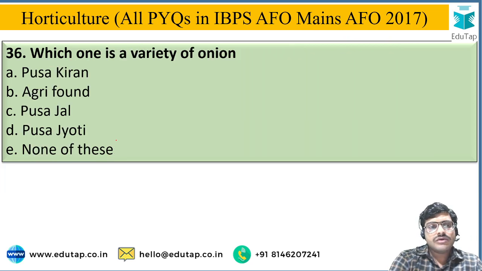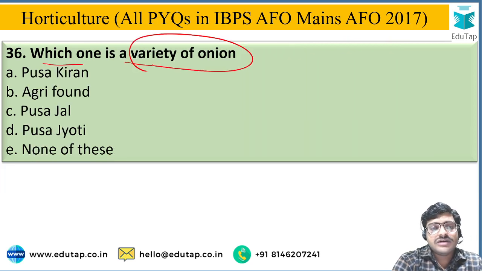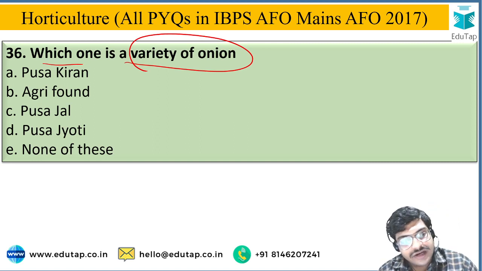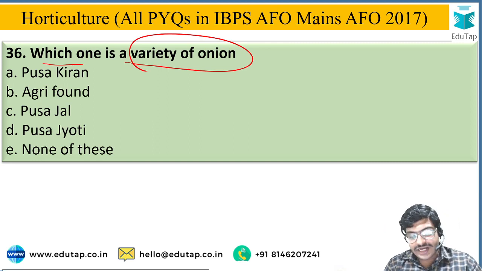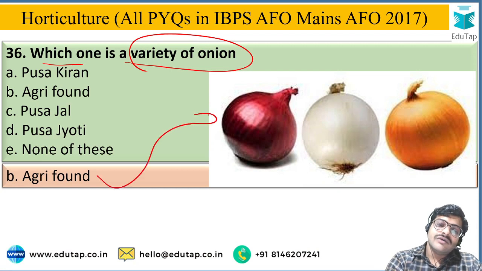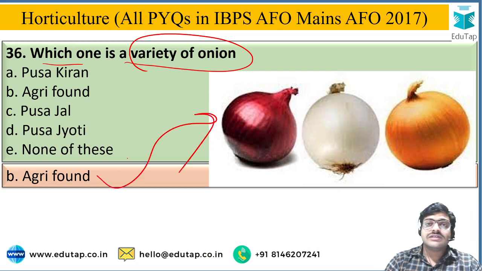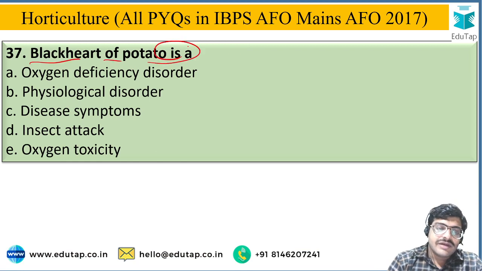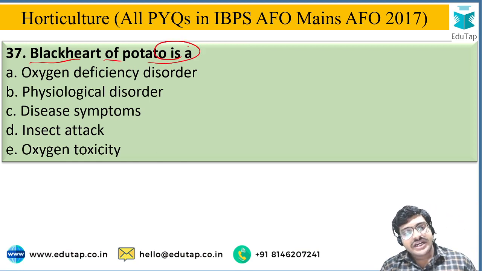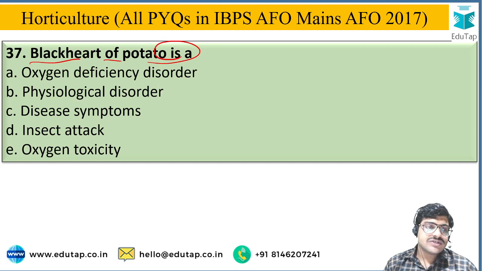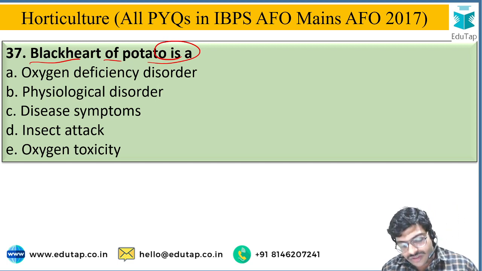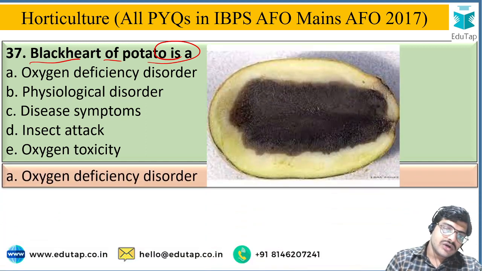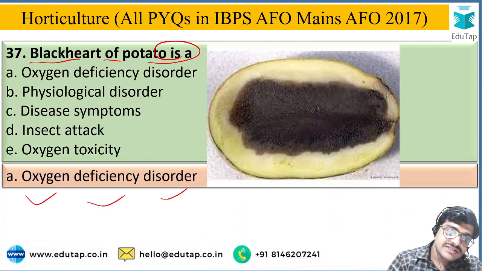Next. Which one is a variety of onion? The options are Pusa Kiran, Agri-Found, Pusa Jal, Pusa Jyoti or none of these. The correct answer is Agri-Found, which is a variety of onion. Next. Black heart of potato is: the options are oxygen deficiency disorder, physiological disorder, disease symptoms, insect attack or oxygen toxicity. The most correct option is oxygen deficiency disorder.